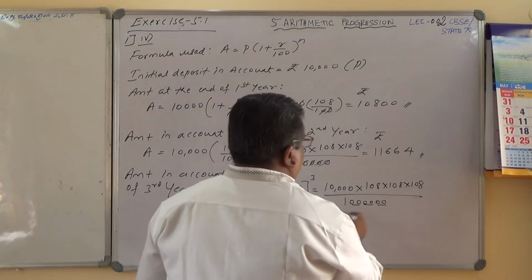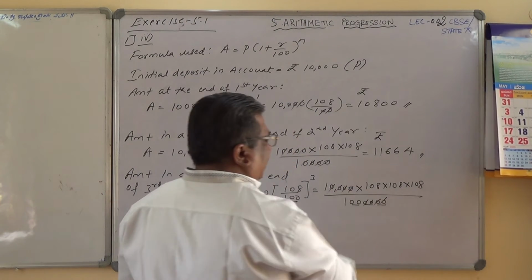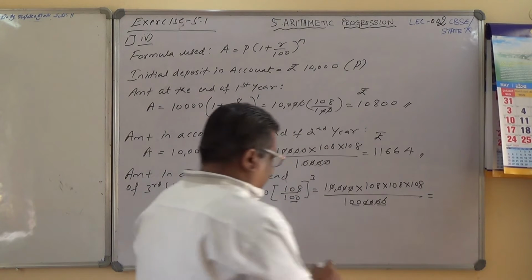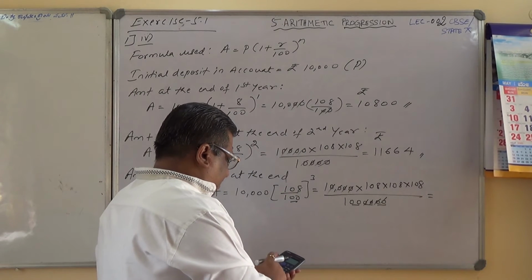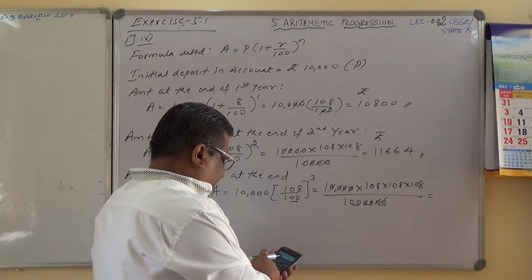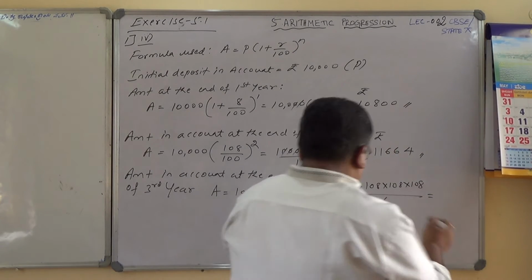Is it right? So 1 2 3 4, 1 2 3 4, okay, divided by 100 is there. So I'll calculate this one. 108 into 108 into 108, which is 125,9712 divided by 100,